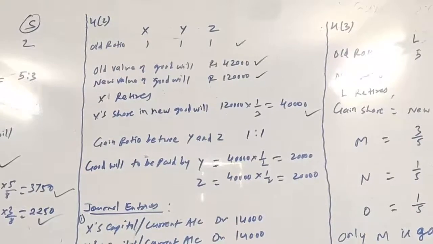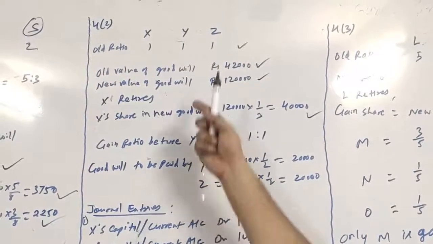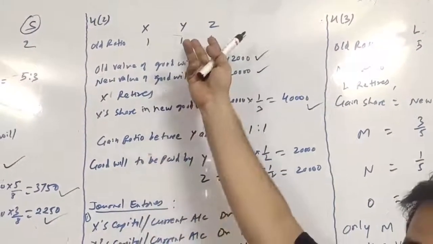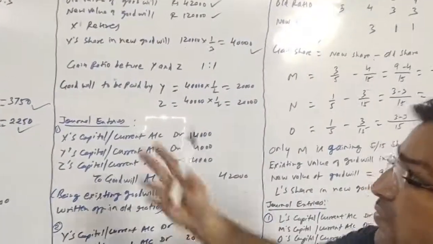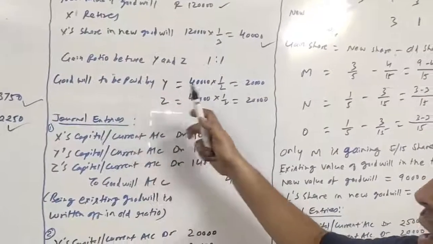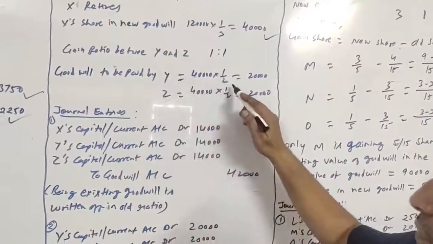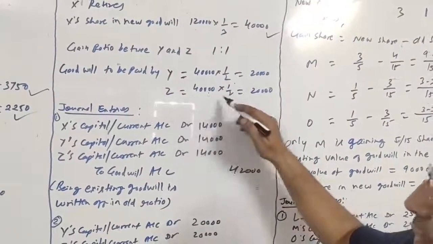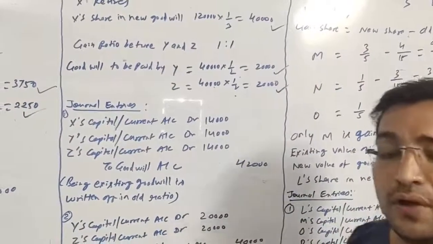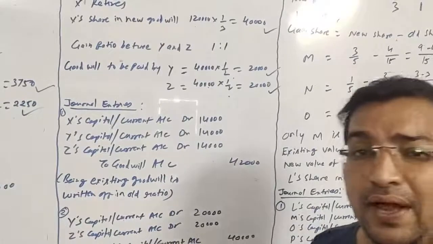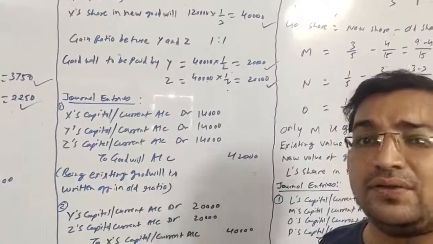When no other information is given regarding gain, they will be gaining in their old ratio, and old ratio is equal, so gain ratio is going to be equal. So goodwill to be paid by Y is 40,000 into 1/2, and Z 40,000 into 1/2, 20,000 and 20,000. So to X, Y and Z will be paying rupees 20,000 each.